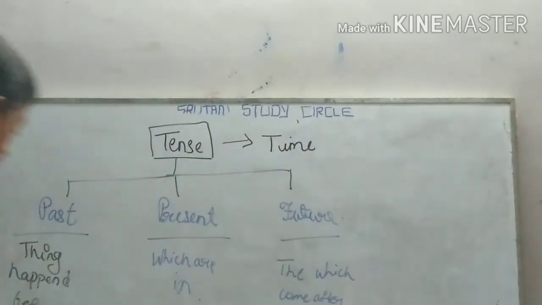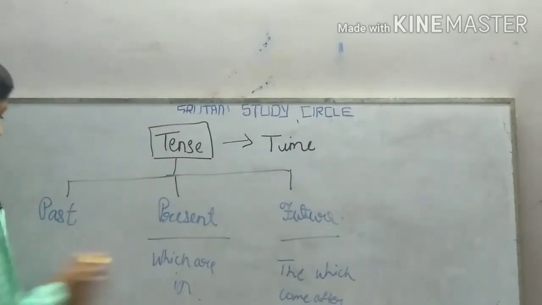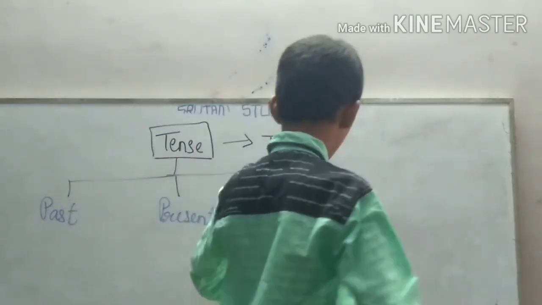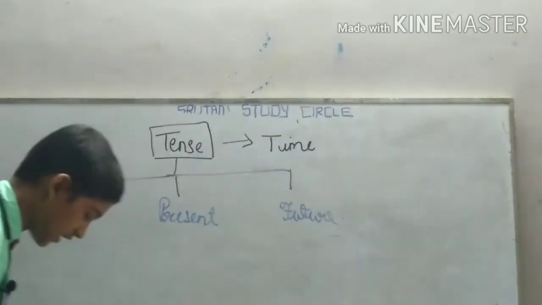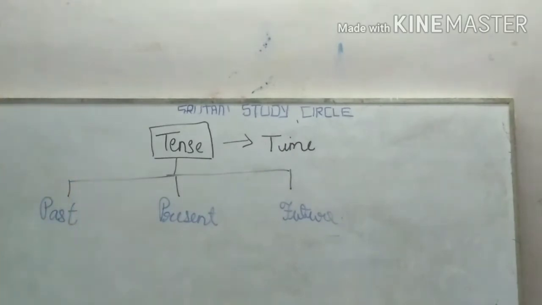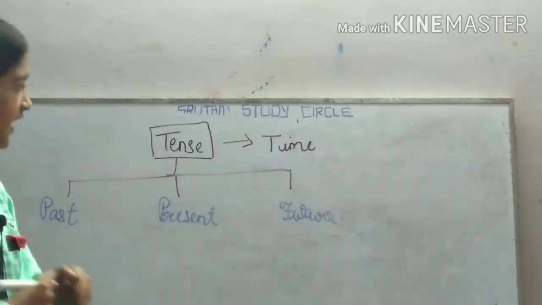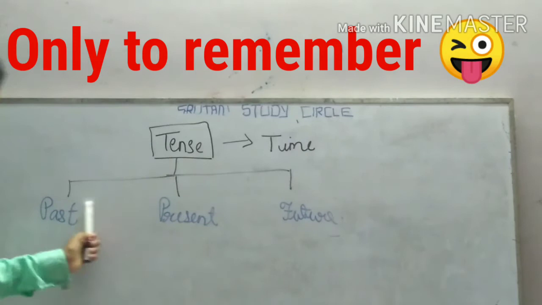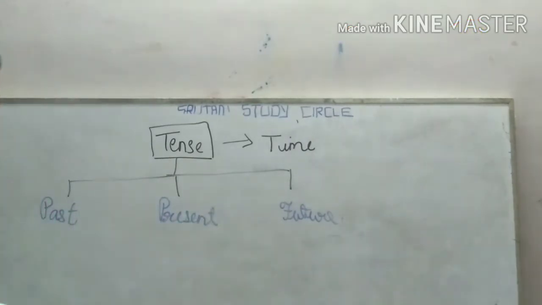Now, how to remember the 4 types in all the 3 types of tenses? So, I have made a trick. To remember easily, we have to take tense as the grandfather. This grandfather has 3 sons, past, present and future.